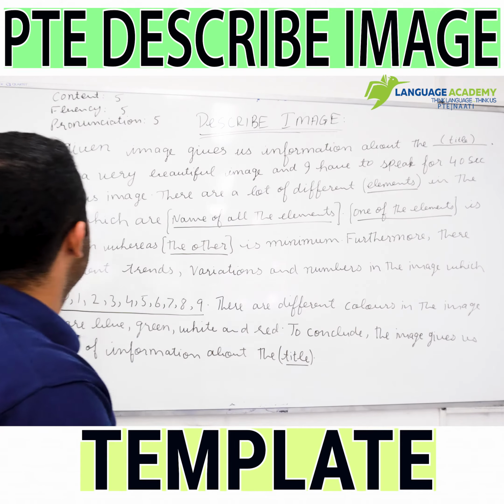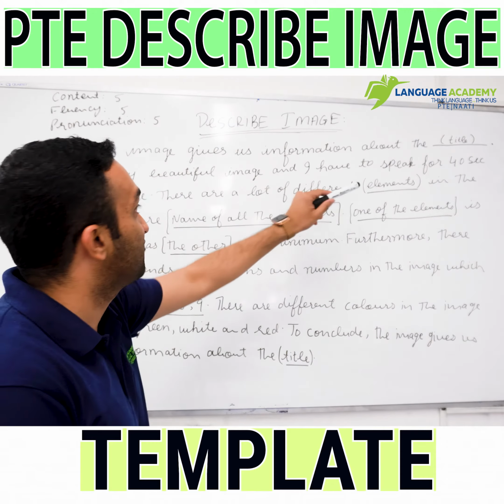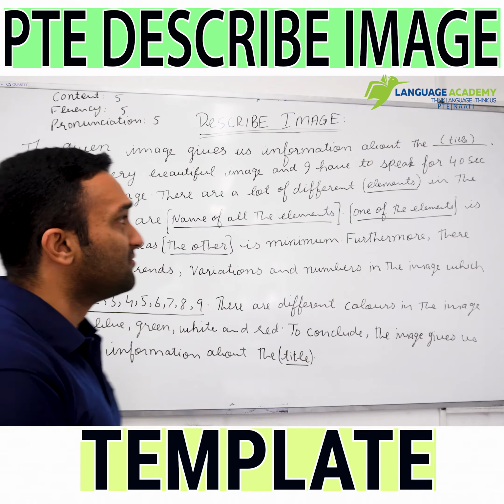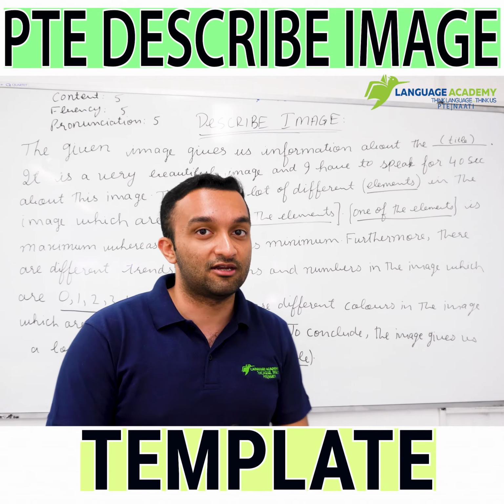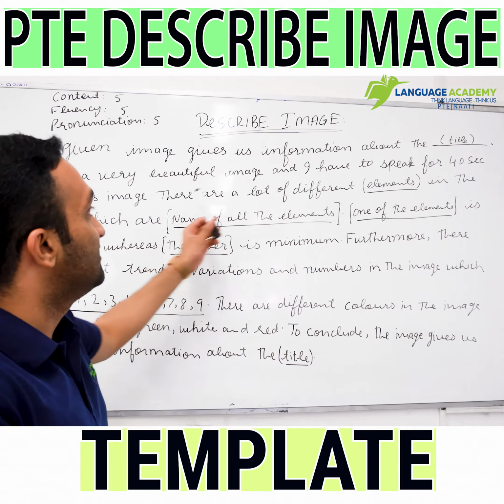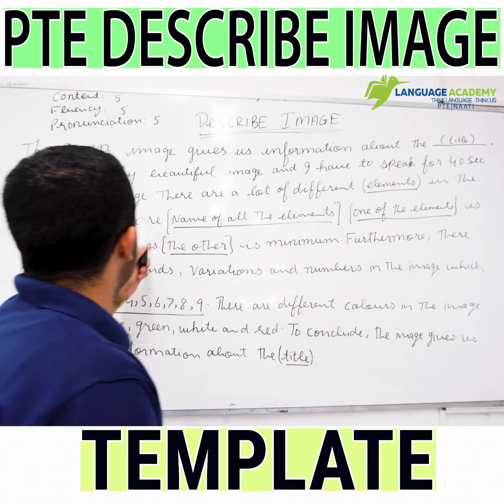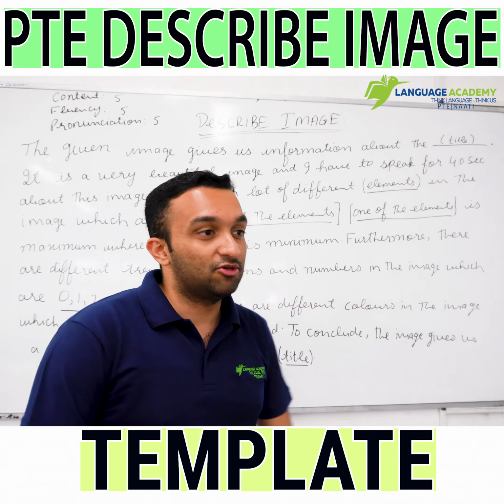After that you will say, it is a very beautiful image and I have to speak for 40 seconds about this image. No matter what kind of image, you are just going to use this line. After that you will say, there are a lot of different elements in the image which are, and now you are going to name those elements.